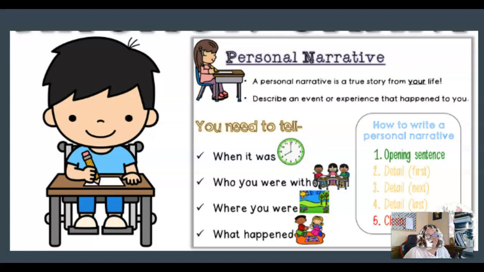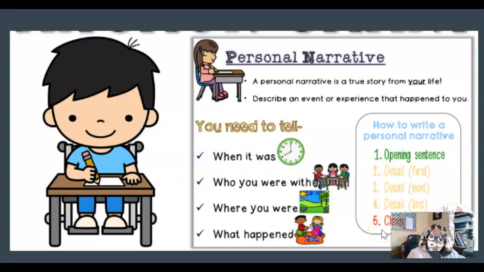Where were you? And the most important part of the whole thing is you have to tell me what happened. Otherwise, I'm going to be like, I have no idea what happened in this story. Okay? Describe what happened. Now, as we look at how to write a personal narrative, you will have 5 paragraphs. The first one is going to be the opening sentence. And then you have the body, which is in yellow here. Detail, detail, detail. First, next, last. And then your closing paragraph.